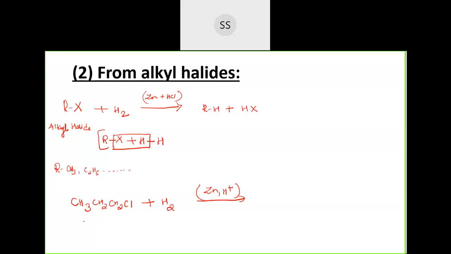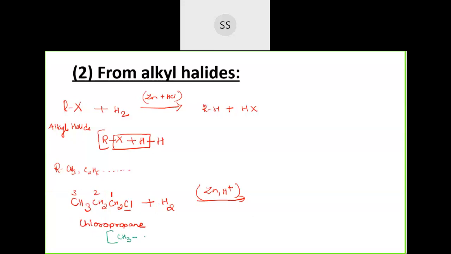The compound taken is 1 chlorine you are having attached to this carbon. 1, 2, 3. So first position you are having chlorine. So the compound name is chloropropane. 3 carbon, no? So chloropropane when made to react with H2, see the reaction goes in this way. I'll write it here in the bracket.